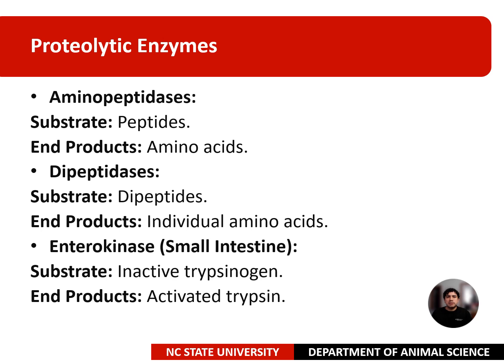Aminopeptidases: the substrates are peptides and the end products are amino acids. There are also dipeptidases: the substrates are dipeptides and the end products are individual amino acids. And then there is enterokinase, which is present in the small intestine, and the substrate is inactive trypsinogen. The end product is the activated trypsin.